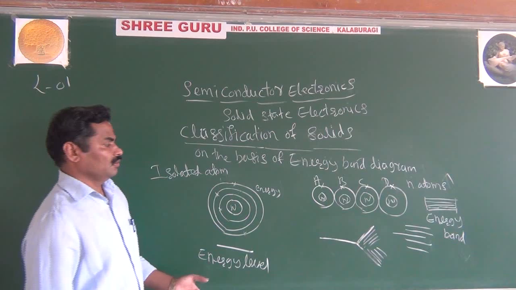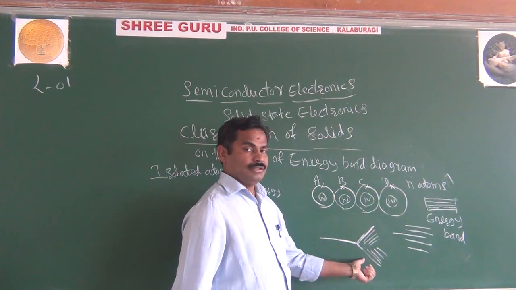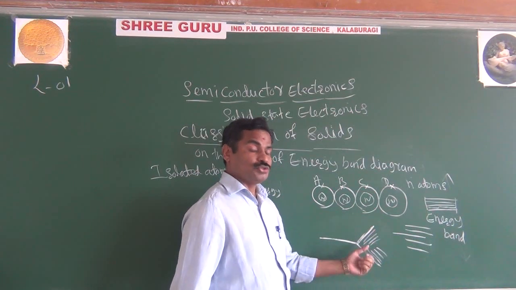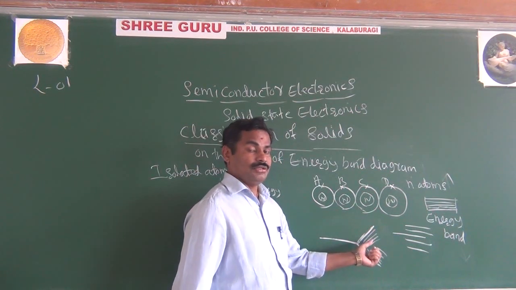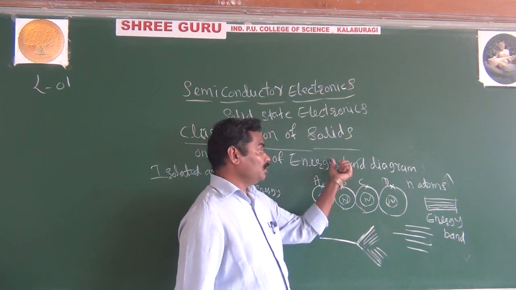Because of using n number of atoms, the energy level is splitting like that. This splitting of energy levels, and also they are very closely spaced and discrete. This group of energy levels forms the energy band.